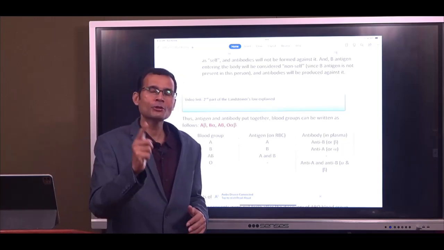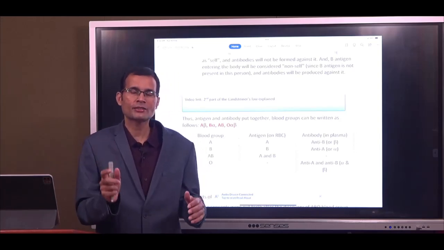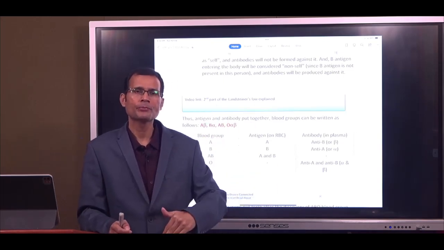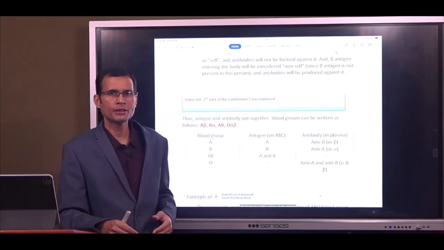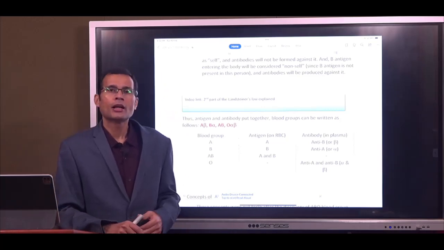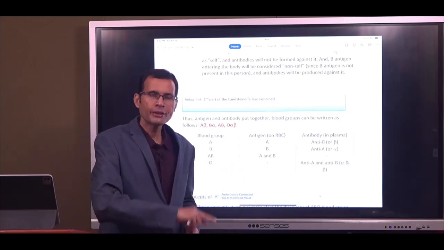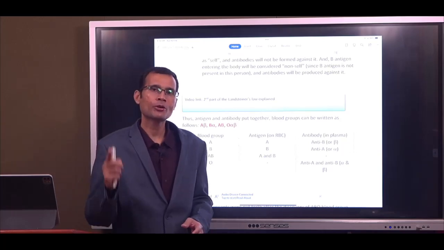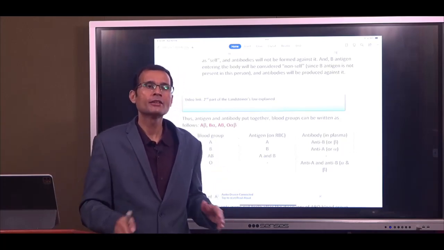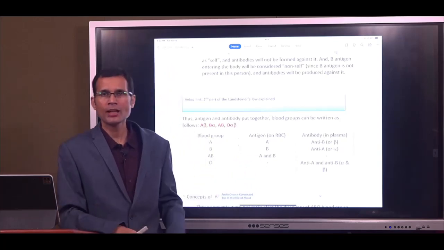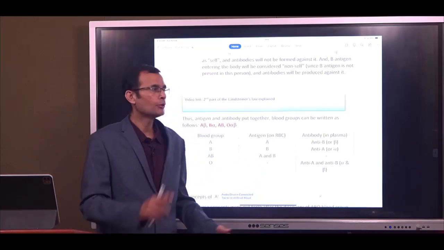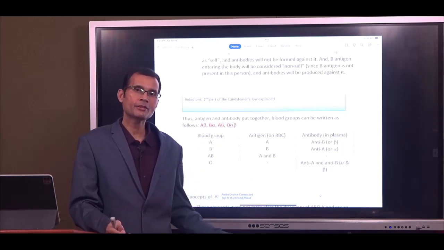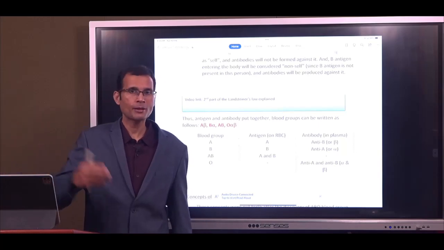So the only possible exposure is that the Rh negative individual gets exposed to Rh positive blood, by mistake, if a blood transfusion has been given wrongly, or from fetus to mother. Only when such exposure happens can anti-Rh antibodies develop. Otherwise, they are not present, neither in Rh positive nor in Rh negative. So, Landsteiner's law, second part, is not applicable here: Rh antigen absent, so anti-Rh antibody present in the plasma. No, that does not happen.